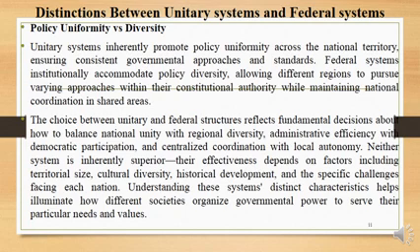This choice between unitary and federal structures reflects fundamental decisions about how to balance national unity and regional diversity, administrative efficiency with democratic participation, and centralized coordination with local autonomy. Neither system is inherently superior, and their effectiveness depends on factors including territorial size, cultural diversity, historical development, and the specific challenges facing each nation. Understanding these systems' distinct characteristics helps illuminate how different societies organize governmental power to serve their particular needs and values.